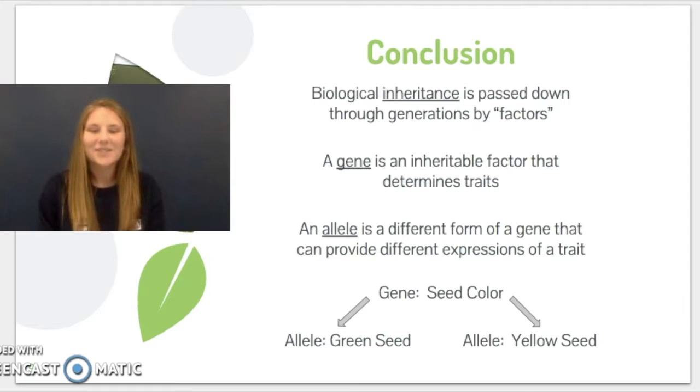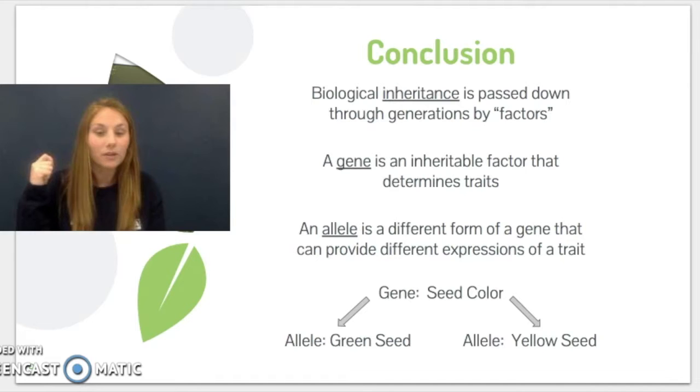That's a lot of words, so we can break it down into an example. A very simple example on our human bodies would be earlobe shape. So everyone has a gene for an earlobe shape. So that means that every person is going to have a shape for their earlobe, but the allele is going to be whether your earlobe is attached to the side of your face or if it's unattached.